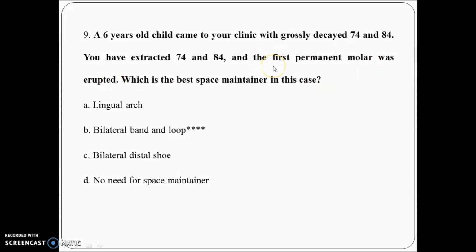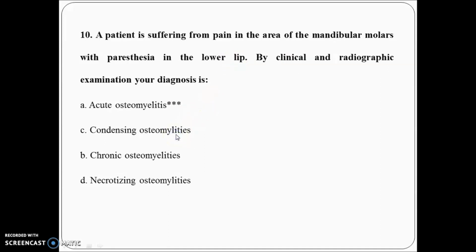If it is written like "first anteriors are erupted," then your answer is lingual arch. But here only permanent molar is erupted, so your answer is bilateral bend and loop. Let's see one more question.